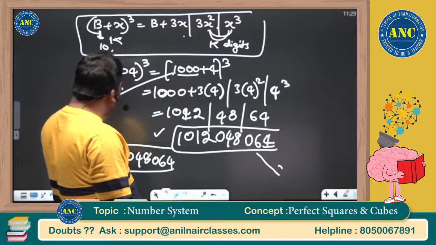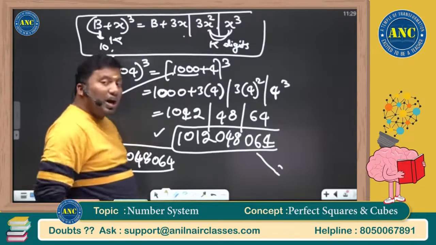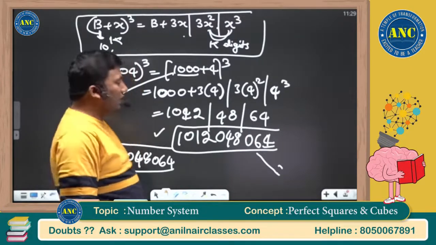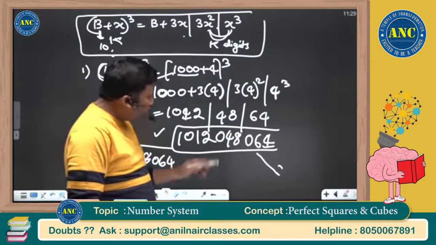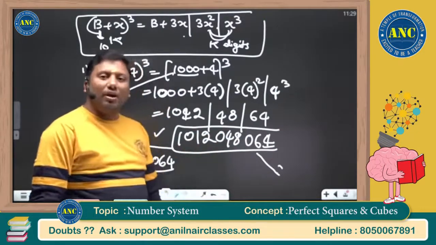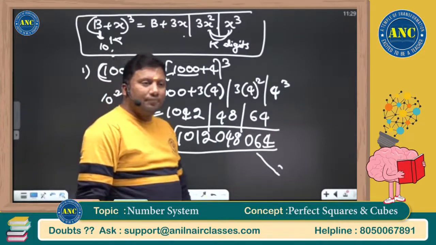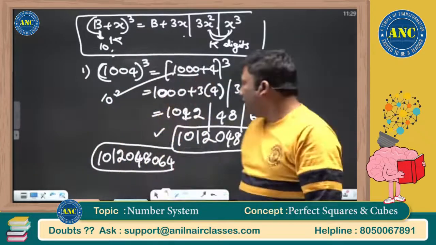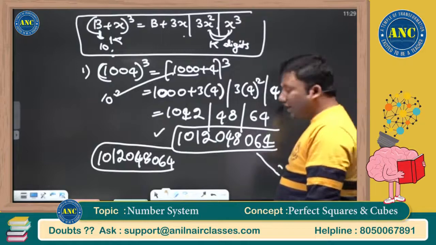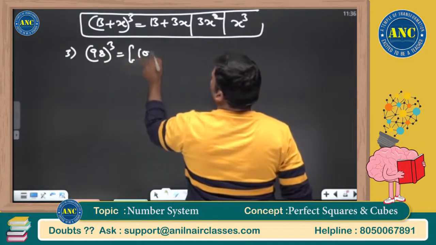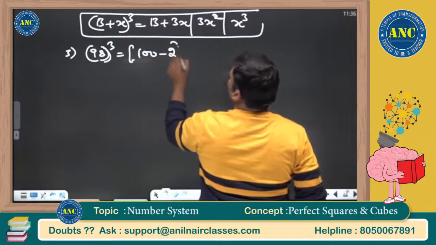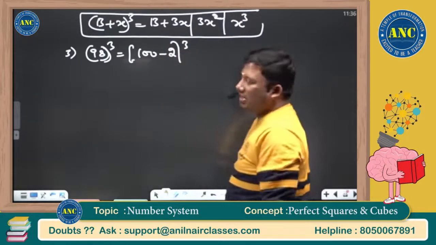1000 is 10 power 3. Power is 3, so the last two places should have 3 digits each. 64 in a 3-digit format is 064. 48 in a 3-digit format is 048. Next, 98 whole cube. That is 100 minus 2, power 3. B is 100 and X is minus 2.